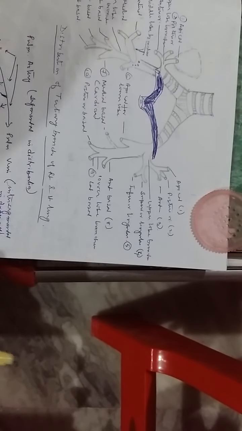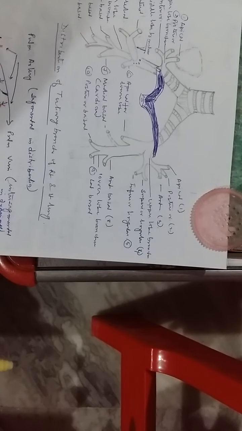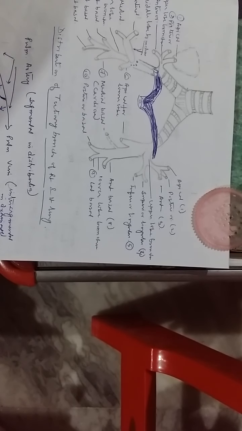Good morning everybody. Today we'll discuss some parts of the respiratory system which are very important for you. As we have finished the lungs: in human beings we have two lungs, the right lung and the left lung. Each lung is divided by the oblique fissure into an upper lobe and a lower lobe.